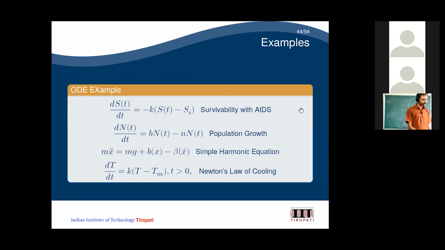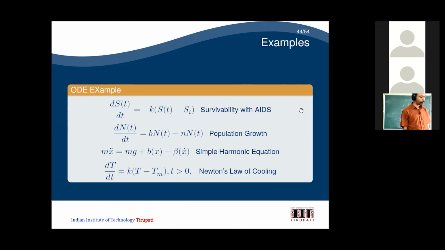So, ODE examples. This you might have seen. I don't know whether you have seen this kind of equation. This is the survivability with age. Almost a similar equation you might have seen in the newspapers for COVID-19, which is called an epidemiological model. They use a system of ODE, something like susceptible, infectious and recovered. So similar kinds of things. Survivability with AIDS is one ODE example.